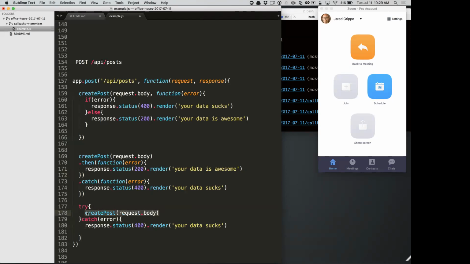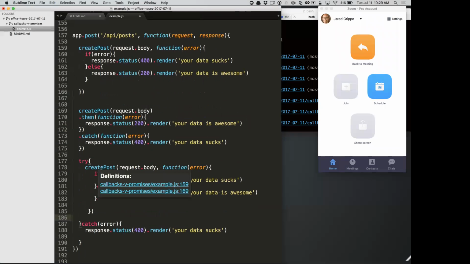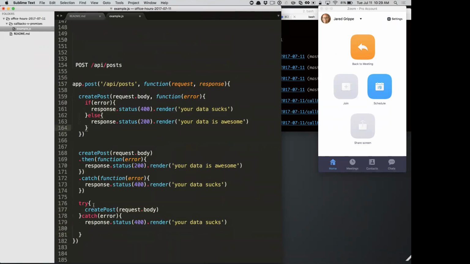But if this was a promise with a callback, right? Like, for example, if we took this code here and tried to wrap it in a try catch, it's never going to throw an error. Create post is probably never going to throw an error. It's probably just going to return a promise, or just try to do some work, and if there's an error, it'll call the callback with that error, right? So this is a synchronous version of error management and control, which is totally necessary and useful to know about. And then these are both asynchronous versions of handling errors when they come in.